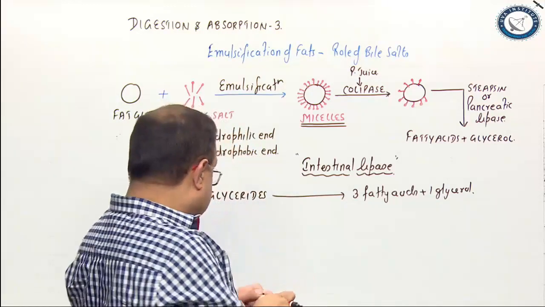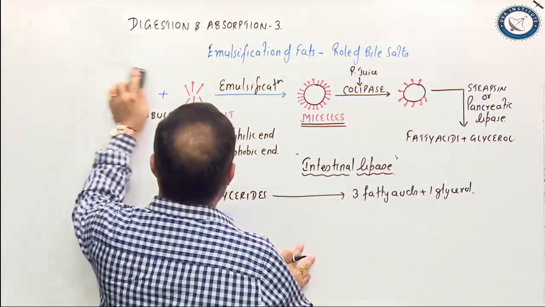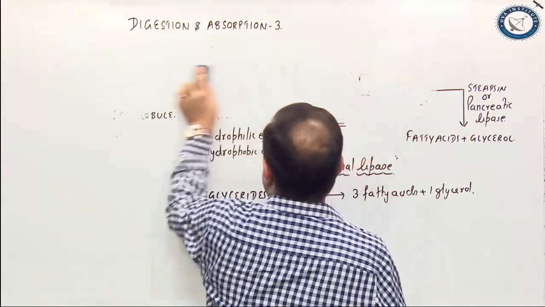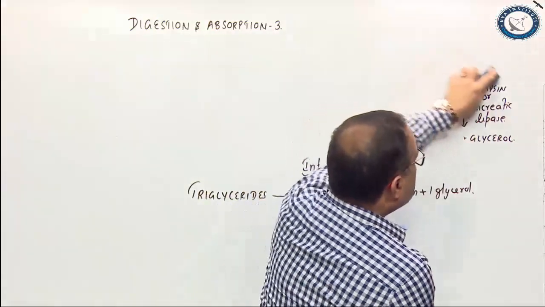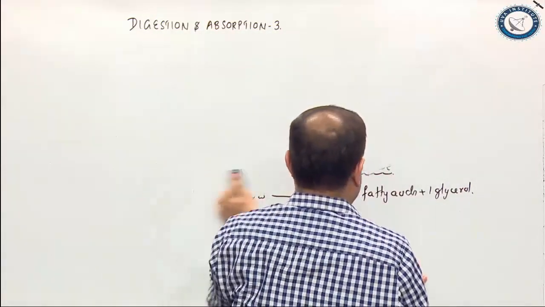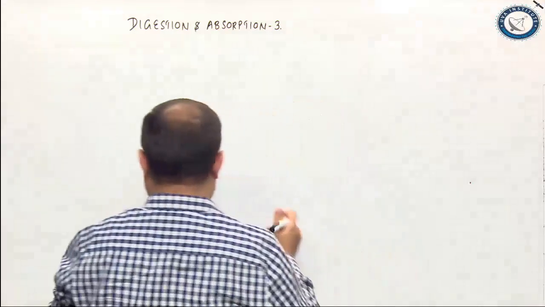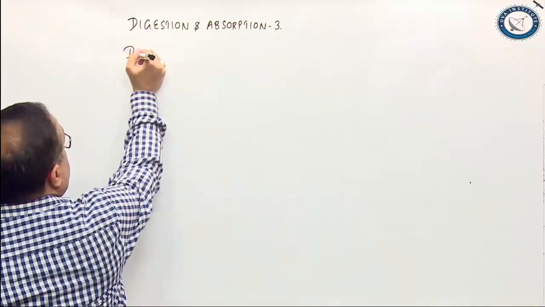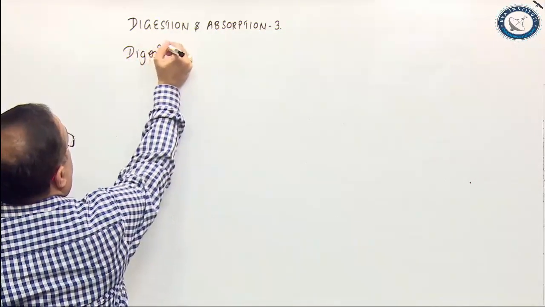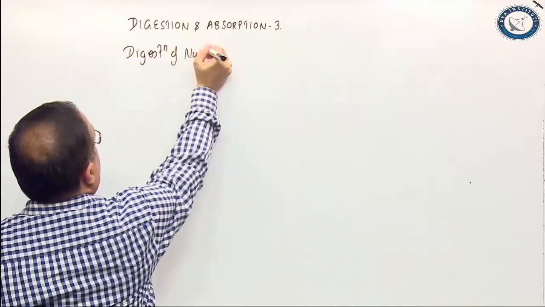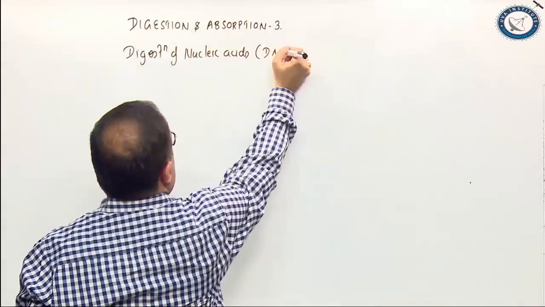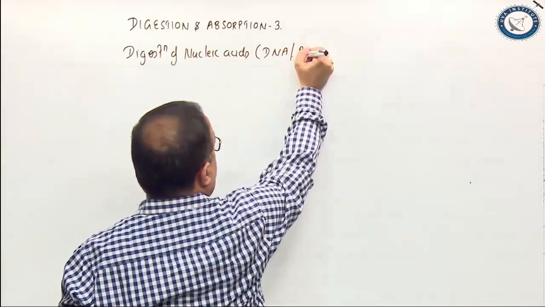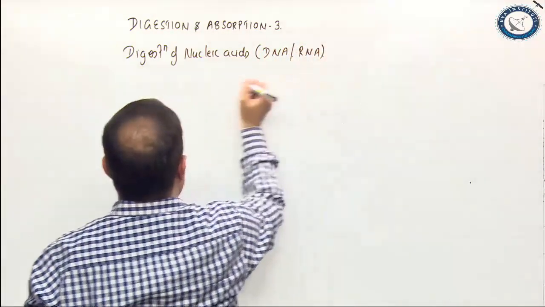Now, let us quickly see the digestion of nucleic acids. Nucleic acids like DNA, RNA also form a minor component of our diet. So, let us see digestion of nucleic acids. Deoxyribonucleic acid, DNA, ribonucleic acid, RNA.